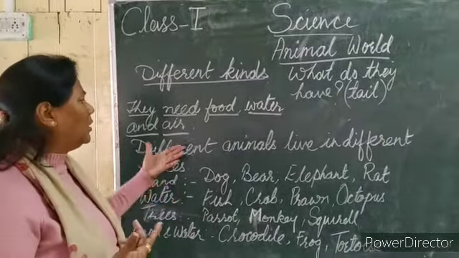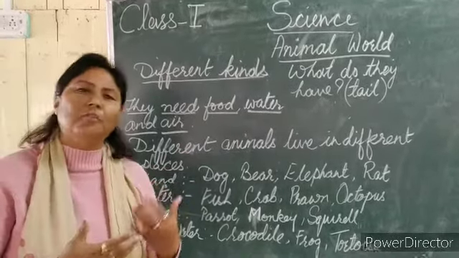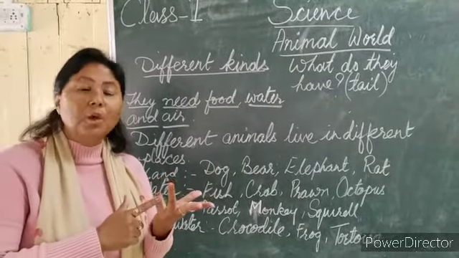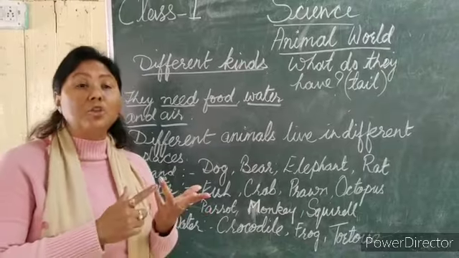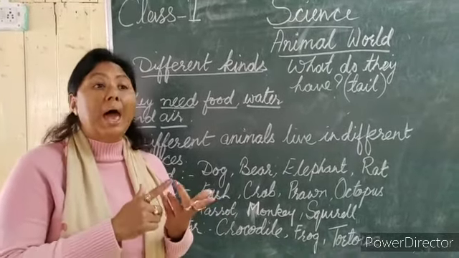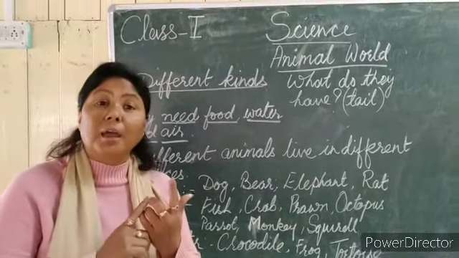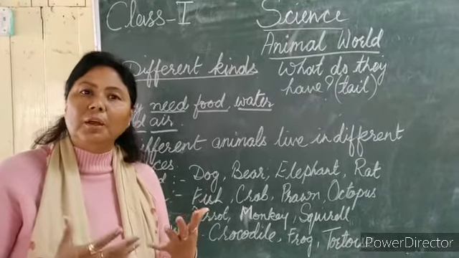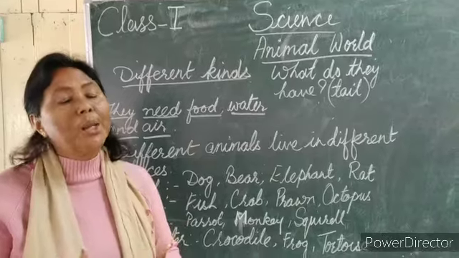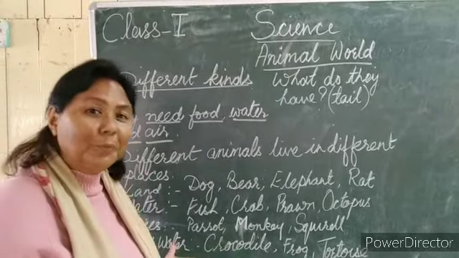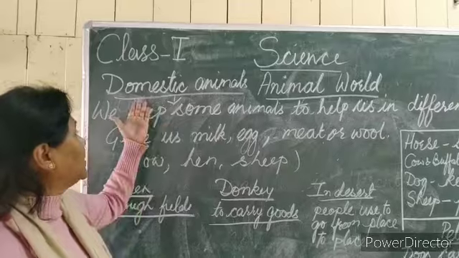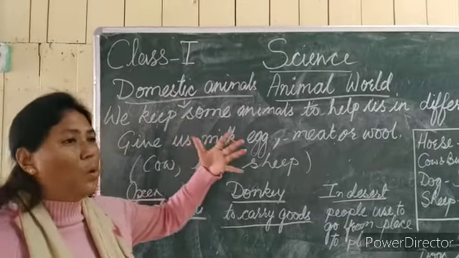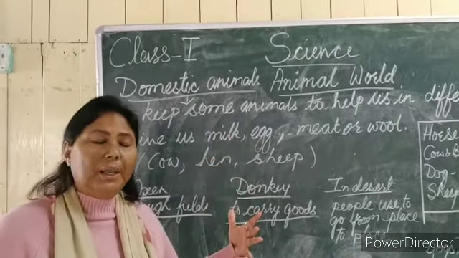Then, different animals live in different places, like land, water, and trees, and some animals live on land as well as in water. Right? So after that, we do about where they all live.